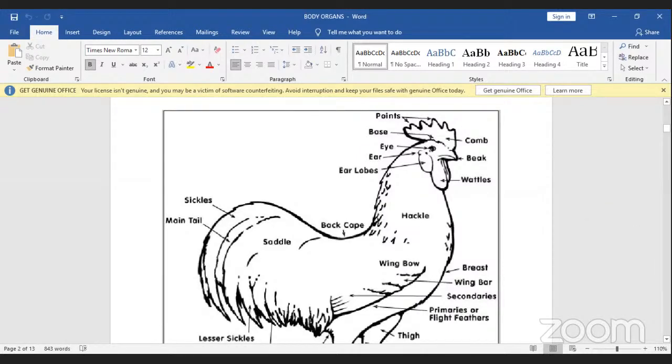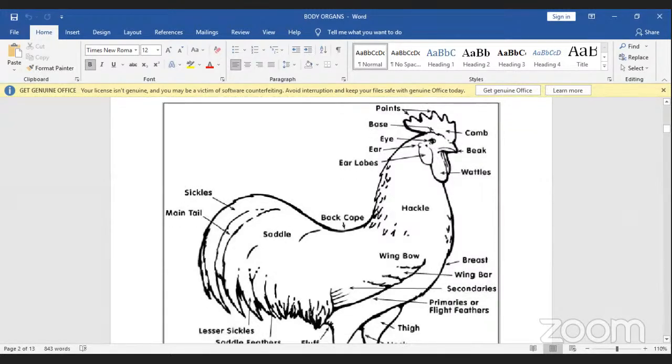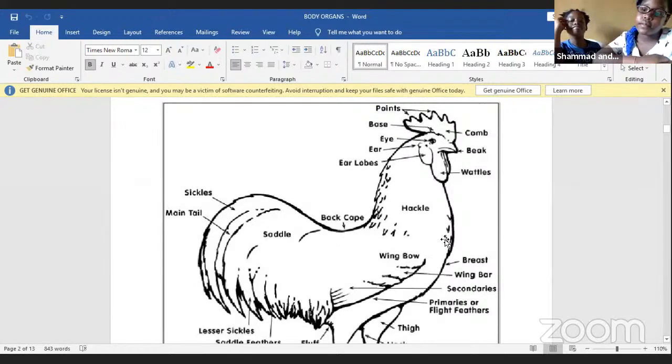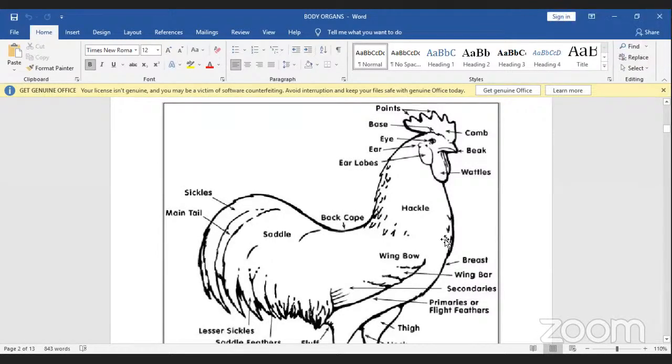Sorry, I have shared my screen. I don't know whether it is the same to the others. Are others seeing my screen? Yes, teacher. Yes. Okay, that's good.